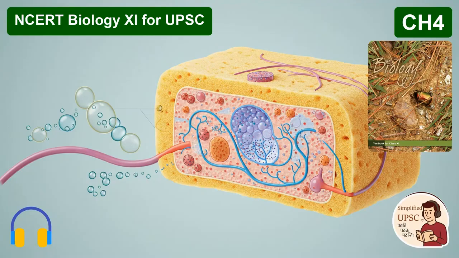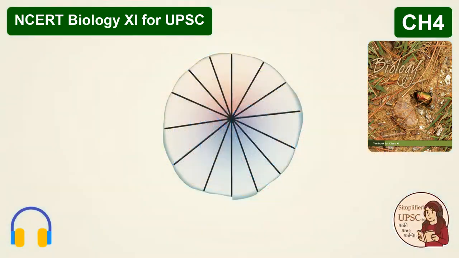Now let's talk about the engine, the human heart. We call it myogenic. What does that actually mean? Myogenic means the heart's rhythm is generated intrinsically. It comes from the muscle tissue itself, not from the brain telling it to beat every single time. And this is where the pacemaker comes in, the SAN. The sinoatrial node. Yep.